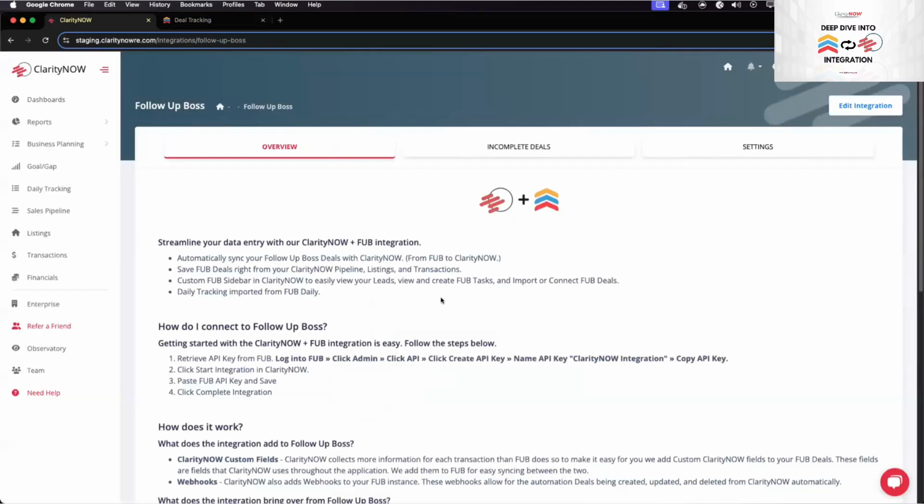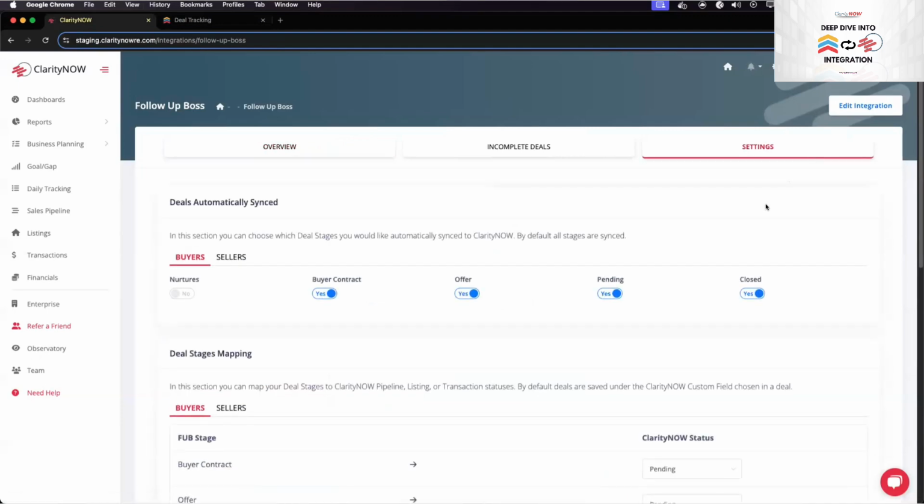Your next step after creating the integration is to go to your settings. This is basically your syncing of all your sections within Follow Up Boss to Claritynow. This first section here is the deals that are automatically synced. If you click yes or no on any of these sections, anything that is a yes will automatically get brought into our system.